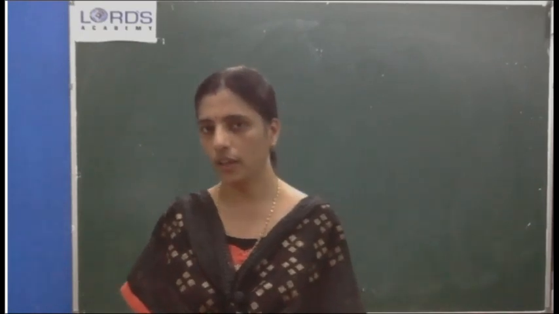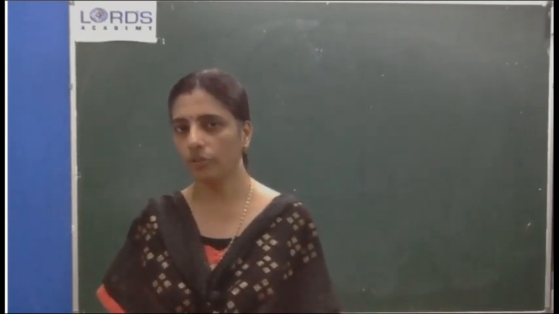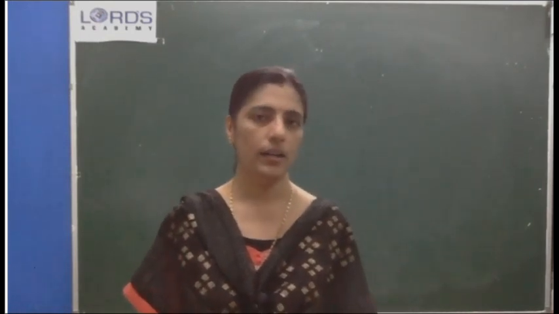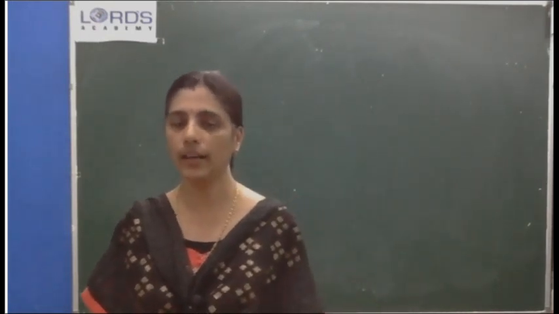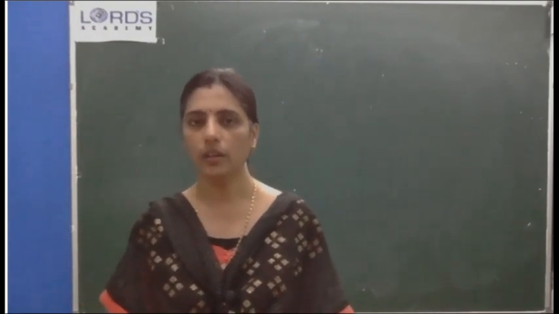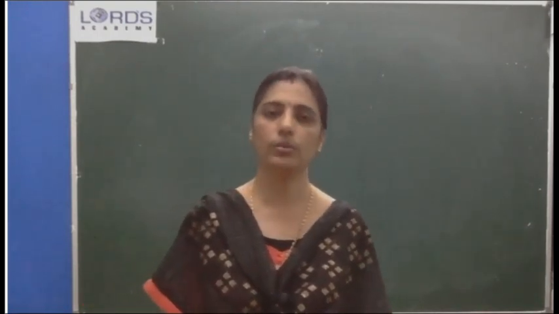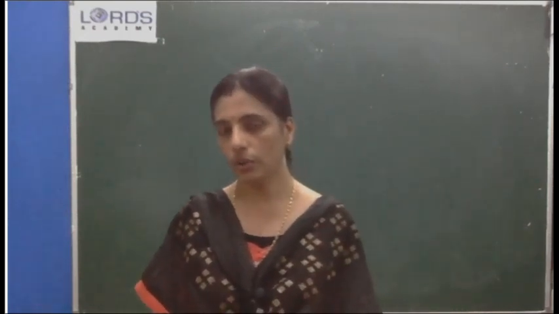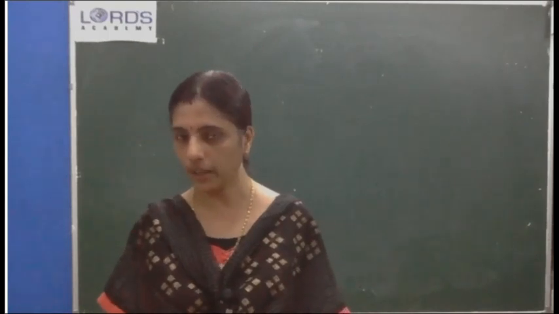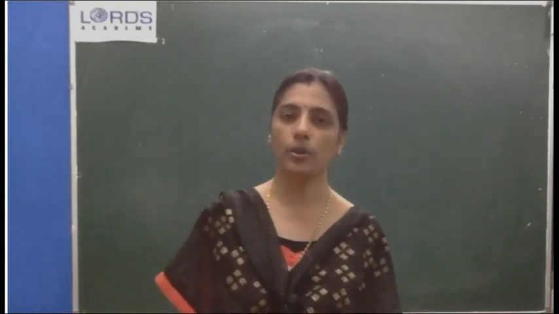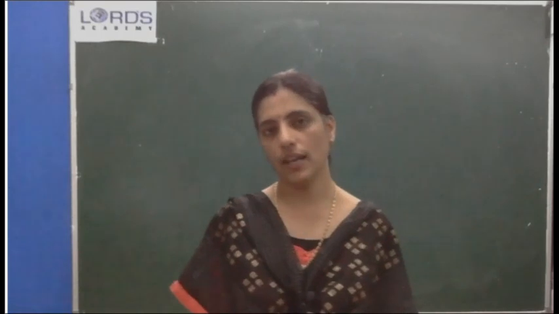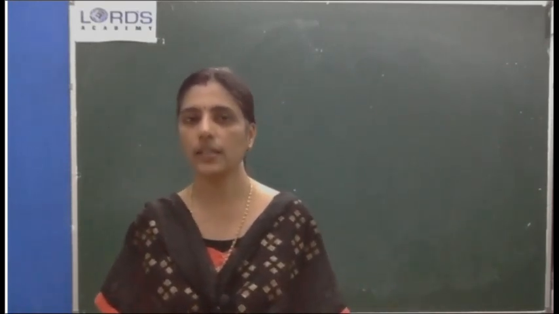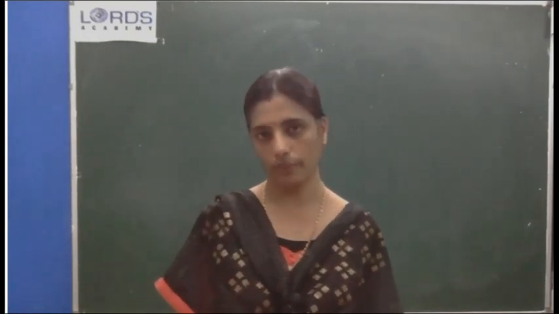What is the first one? First one is cube of a negative number is always negative. For example, take the number negative 4. What is its cube? Negative 4 into negative 4 into negative 4, that is negative 64. Did you see? The number is a negative number and its cube also becomes a negative number. So we can tell cube of a negative number is always negative.